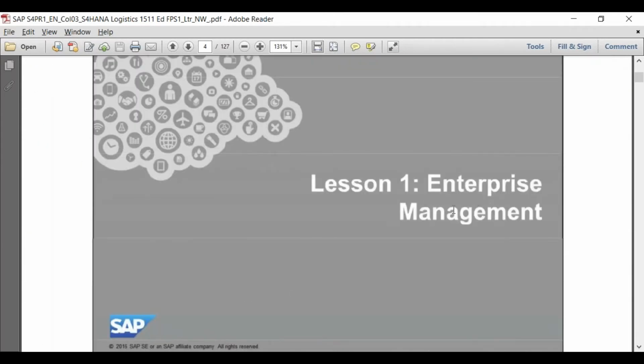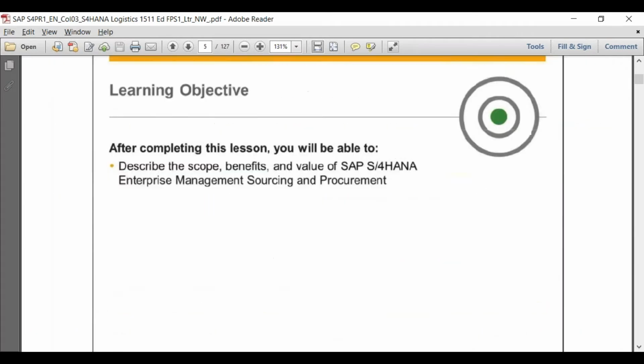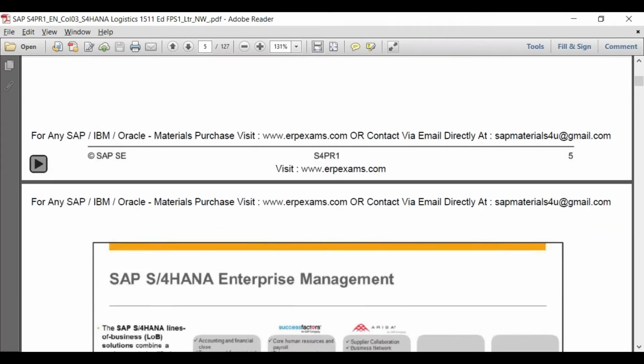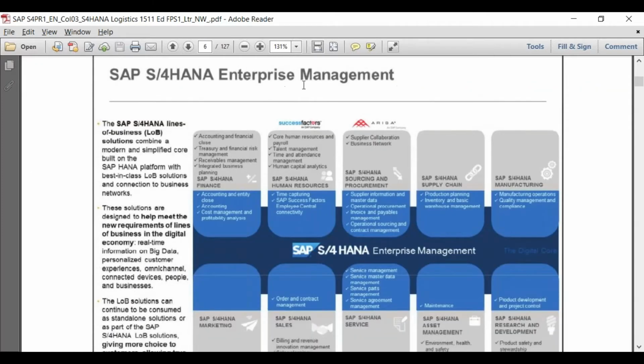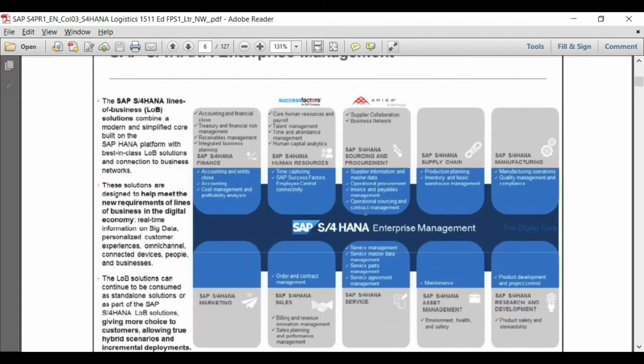First, the introduction is just for the enterprise management. This you will find common in all the documents, all the trainings, which will give you the introduction of what exactly SAP S/4HANA Enterprise Management is all about. We discussed that this is our core product, which is called SAP S/4 Core. On top of that, you have the options of integrating it with the cloud offerings like SuccessFactors, Ariba, which provide you more flexibility. But again, as I told you, this doesn't mean that this comes with the box. Only the interfacing is inbuilt. The licensing part, the functionality part is still optional.